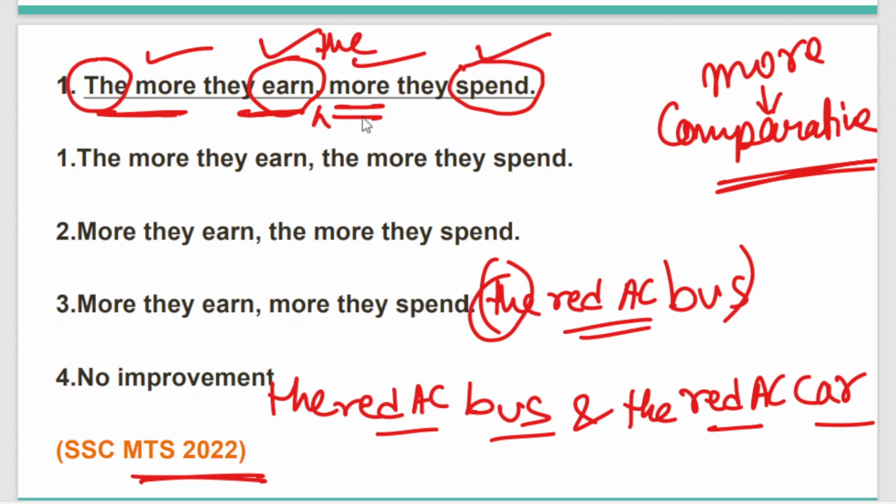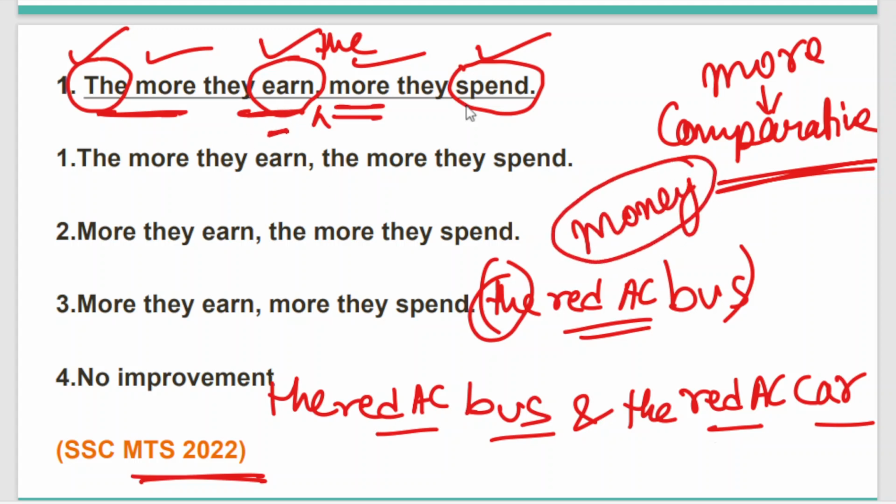The more they earn, the more they spend. Either we have to repeat the article twice or we have to omit the article. More they earn, more they spend. Either one. But why are we using the here? Because we are specifying. We are specifically talking about money. We are specifically talking about the activity of earning and spending. That's why we are using the definite article the.